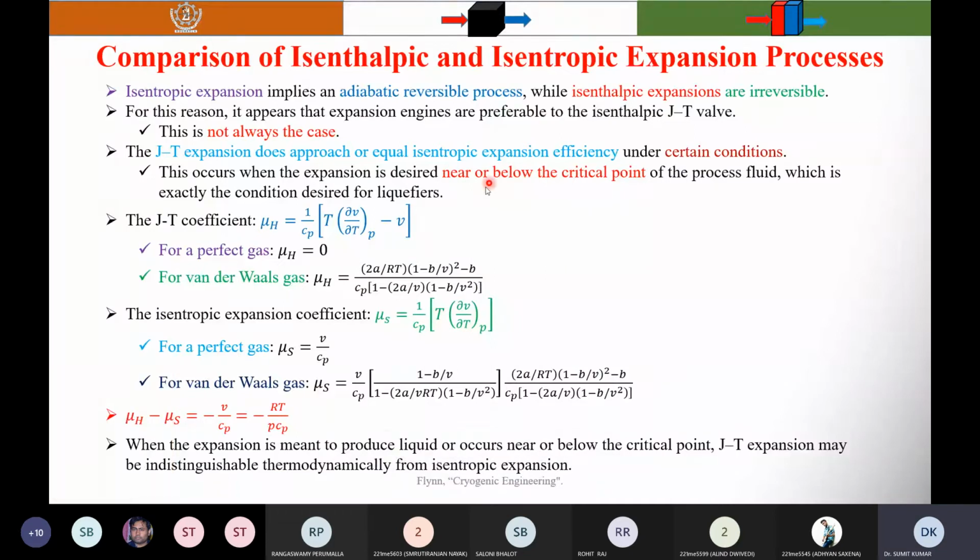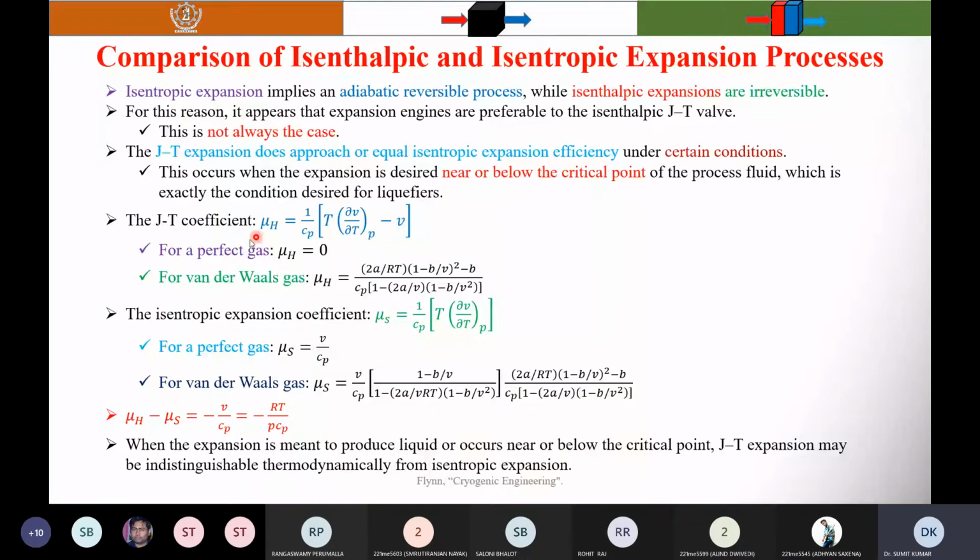So in the last lecture, I discussed the Joule-Thomson coefficient and also the isentropic expansion, but it was incomplete. So today, first I will discuss the relation between the Joule-Thomson coefficient and isentropic expansion coefficient.